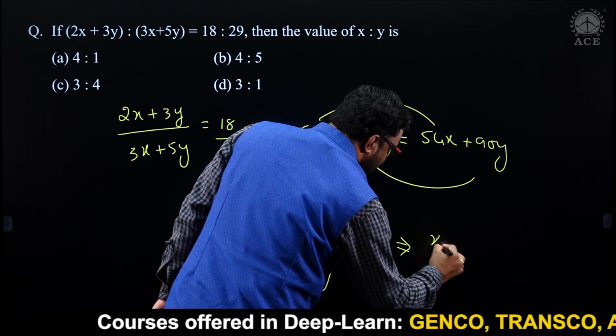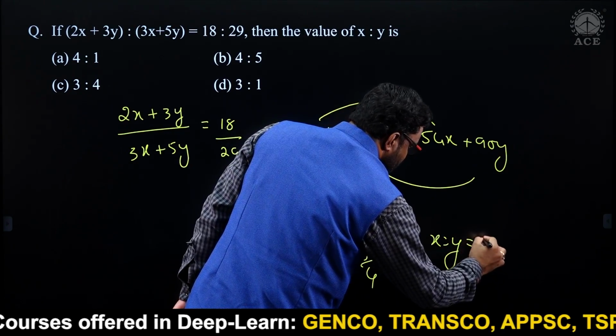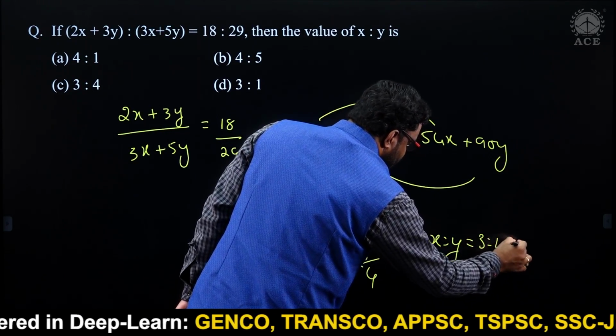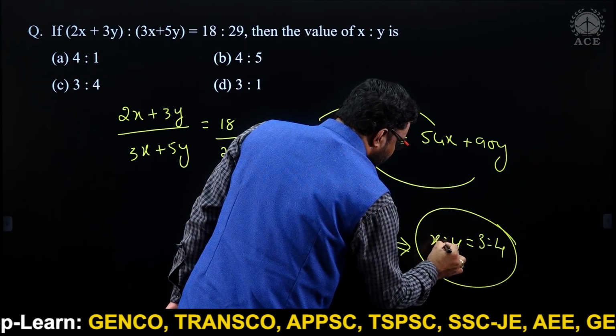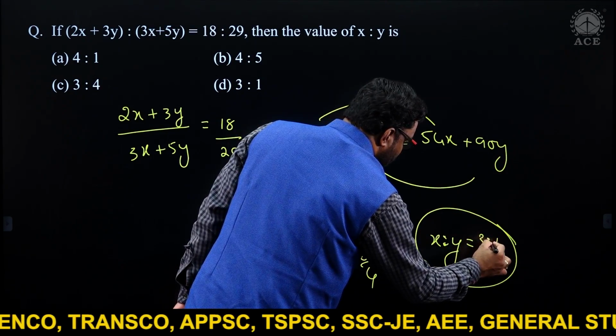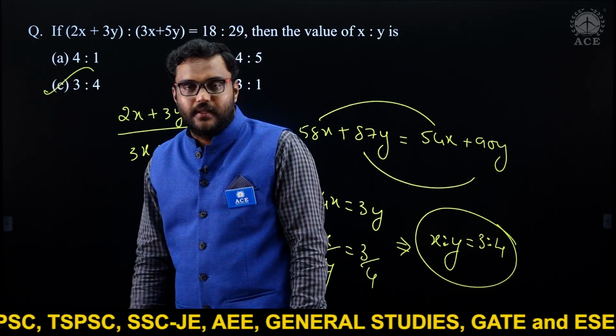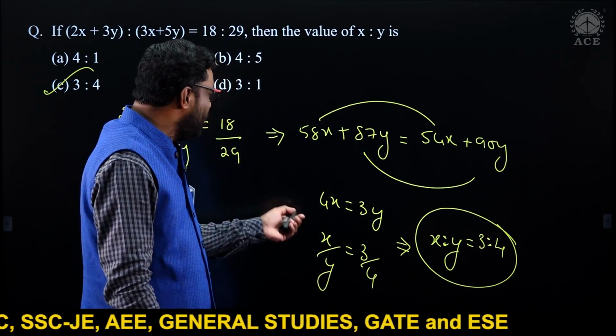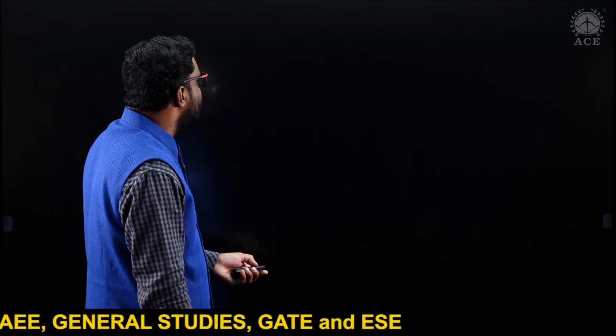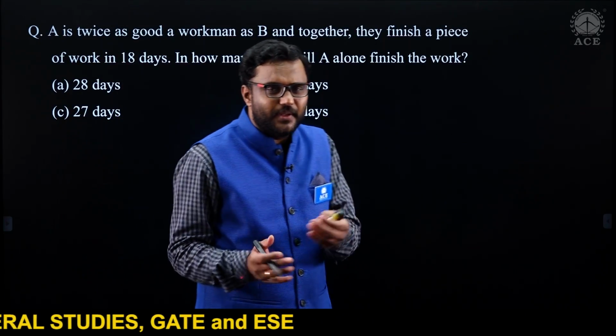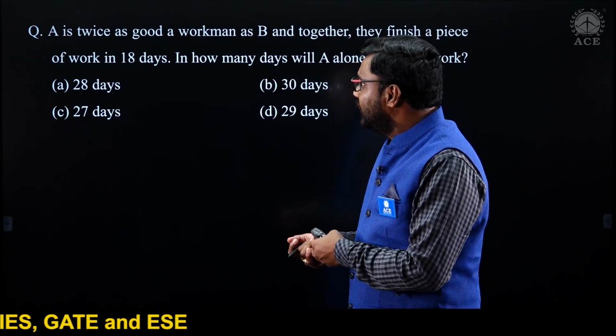See how simple they asked. X and y, this ratio is nothing but equal to 3 is to 4. So option C is correct. Got it? Fine. It's a very simple question. They asked very simple questions this time.